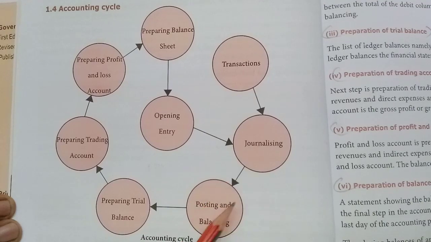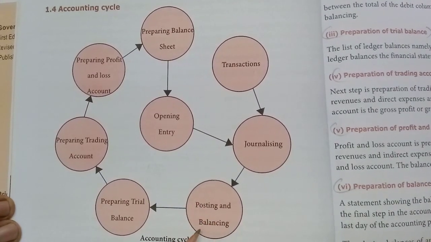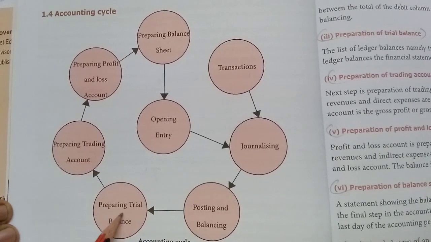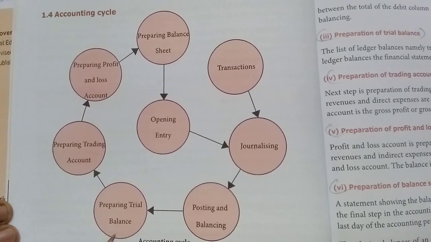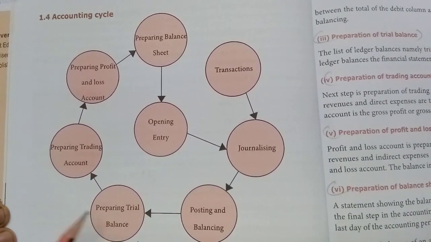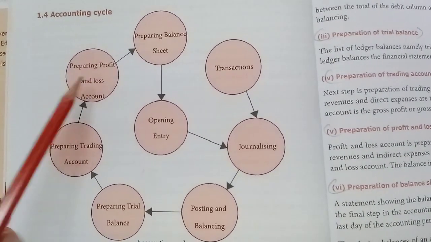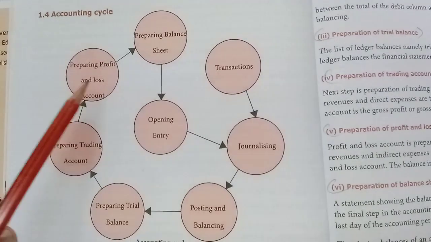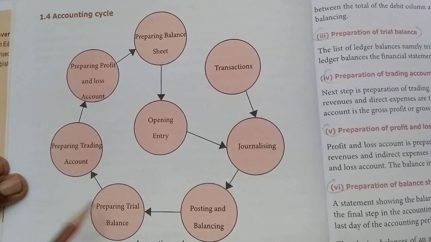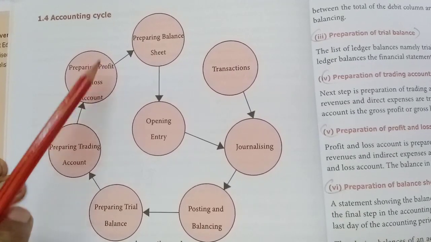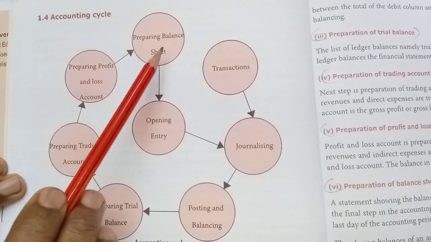From the journal entries, we post them and balance the ledger accounts. Then those balances will be entered in the trial balance. Then with the help of the trial balance, we prepare the trading account. From the trading account, we prepare the profit and loss account. Then with the help of the trial balance, and with the net profit also, we will prepare the balance sheet.